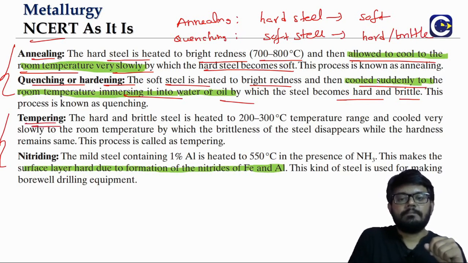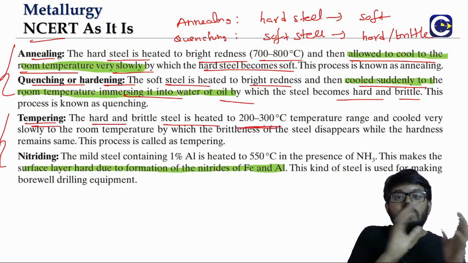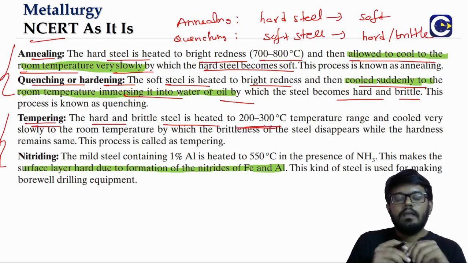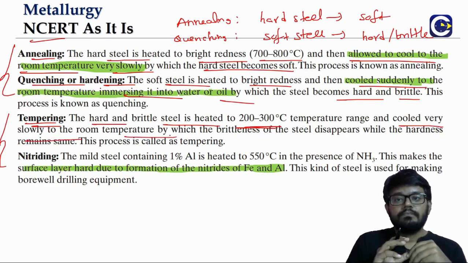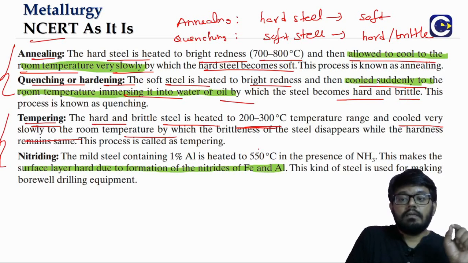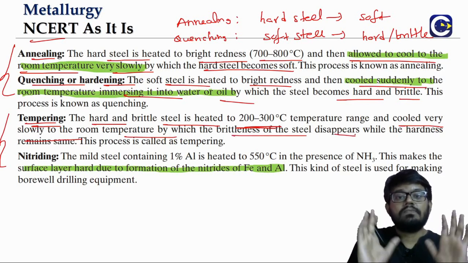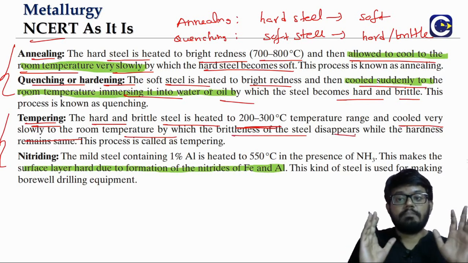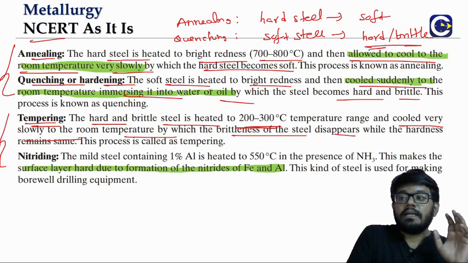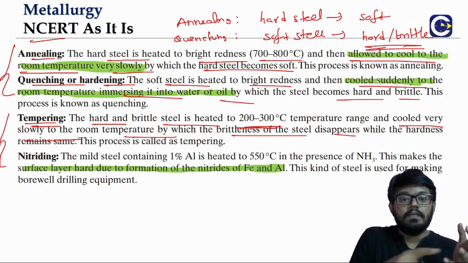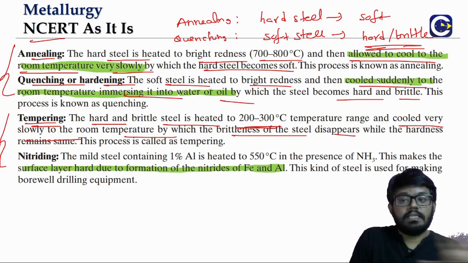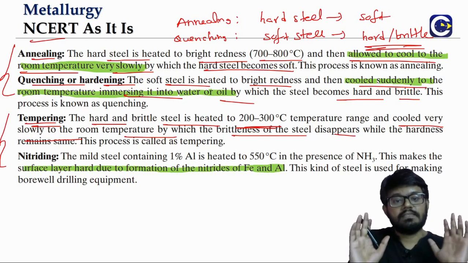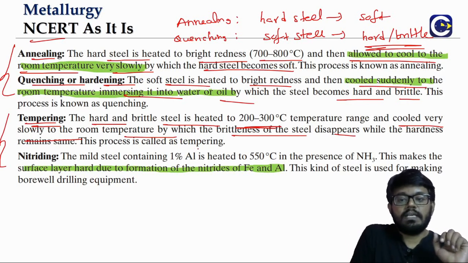Then we have tempering. The hard and brittle steel, right? We will heat it to 200 to 300 and cool it very slowly to room temperature. As a result, what happens? The brittleness will disappear, but the hardness will remain as it is. So in tempering, we get hard and brittle steel from quenching. You let it go through the tempering process. The brittleness will disappear, but the hardness will stay as it is. What is the process called? Tempering.